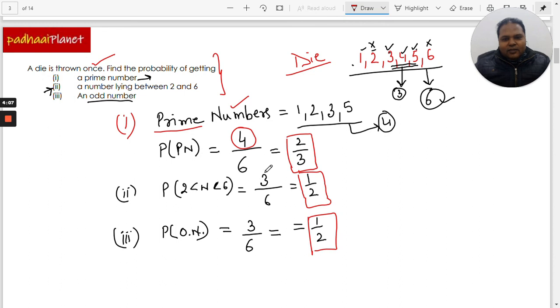In the second situation, there are 3 outcomes wherein the given condition is getting satisfied, so we took 3. And in the third one also, the number of outcomes which satisfy this particular condition is 3. So this is how we put up these numbers, and finally these are the answers which we have got for this question.